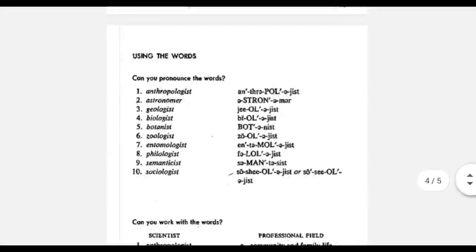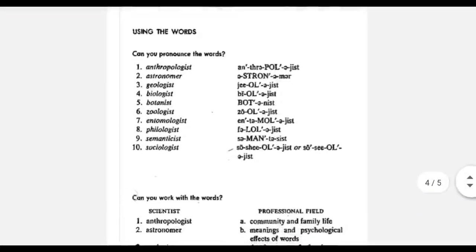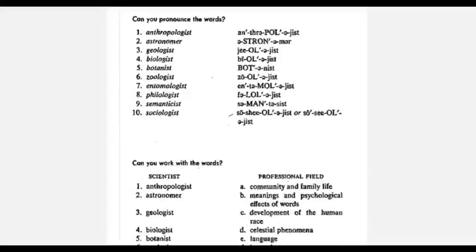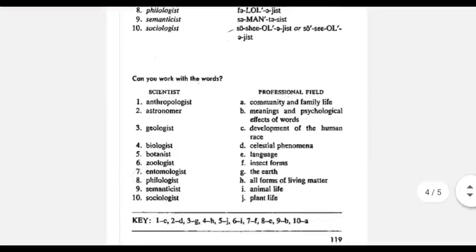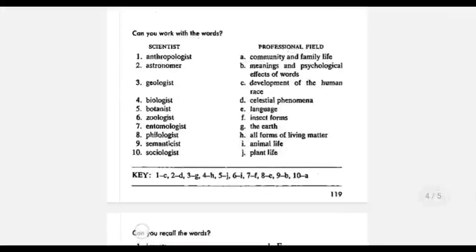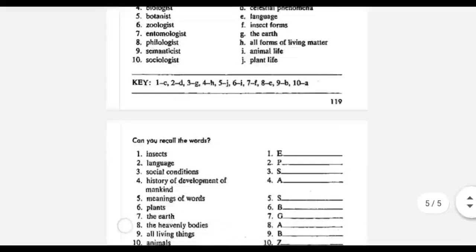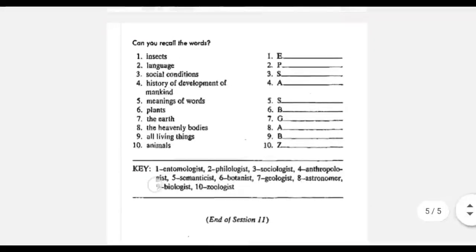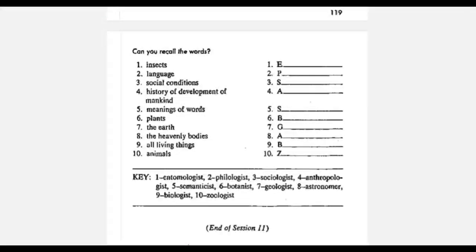So we have learned the words in this session. Now are the following exercises. So pronunciation: anthropologist, astronomer, geologist, biologist, botanist, zoologist, entomologist, philologist, semanticist, sociologist. Now you can pause the video to solve the following exercises so you can understand if you have understood the words, if you can recall the words. And that is the end of session 11.